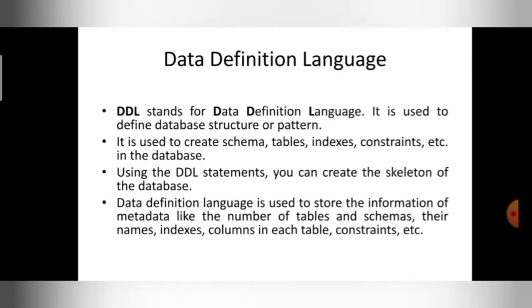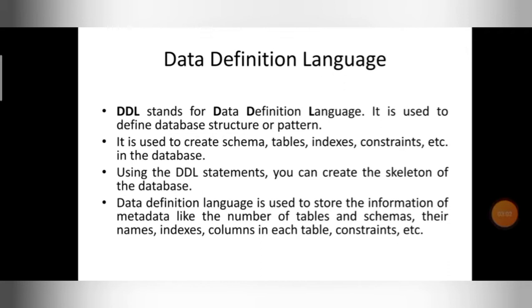First of all, you should know that in today's world we are using relational databases. Relational database means I can store the information in the form of tables, that is, in rows and columns. Just remember that we are using relational databases today.